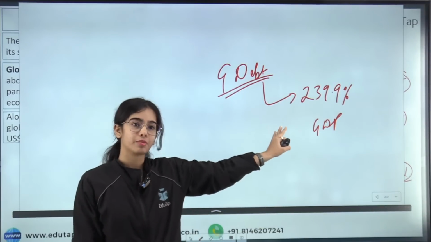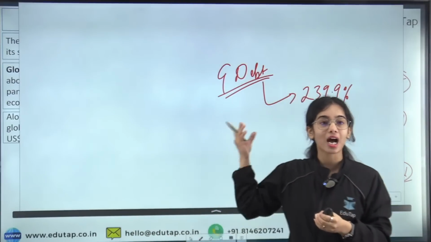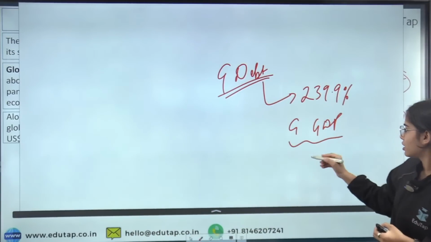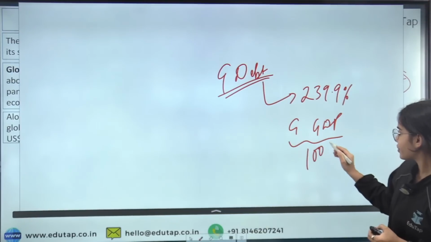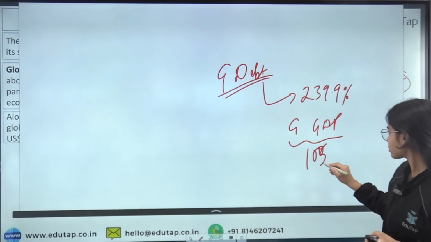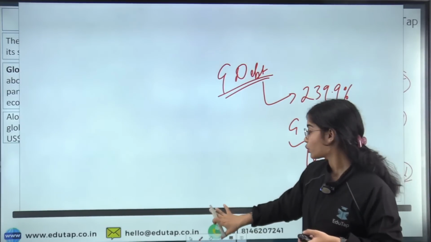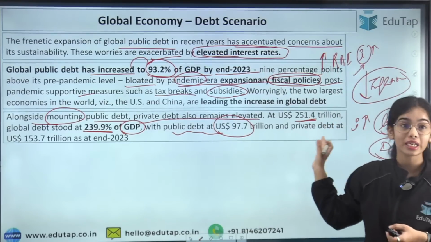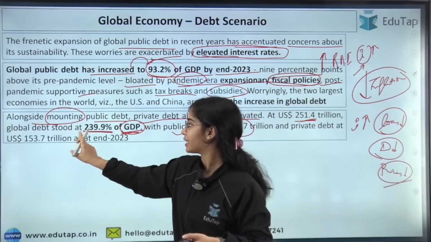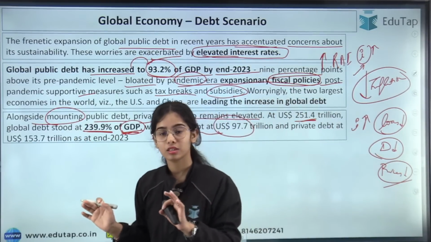Does it seem sustainable? Because to me, when I was reading this data, it didn't seem sustainable. The global GDP is around 105 or 106 trillion, while the global debt is around 251.4 trillion. That's why the global debt is 239.9% of the global GDP. Is it clear?